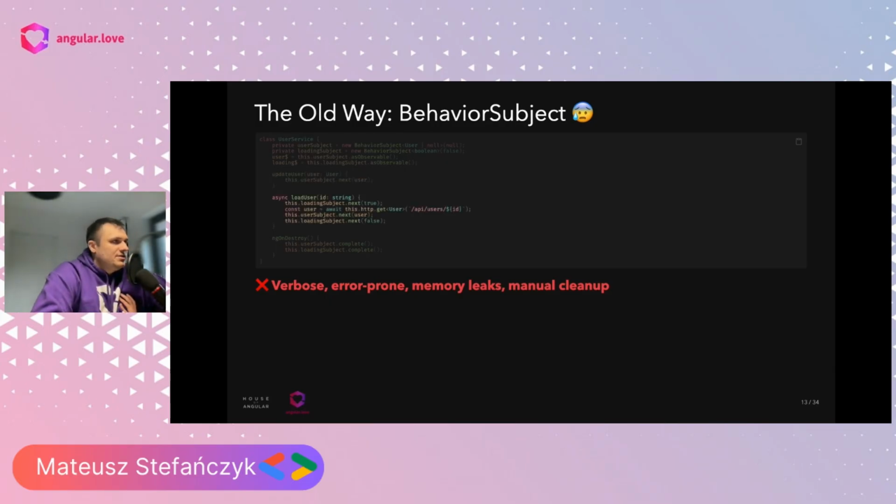Then, of course, we would have subscriptions rather than await. Await became a good practice only in recent months, I would say, and working with promises wasn't always the way in Angular. And of course, we have to remember to unsubscribe, to destroy our subscriptions, and so on. That's the pseudocode showing how it looked in the past.